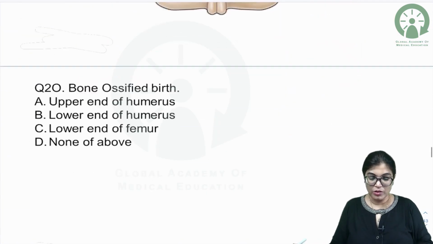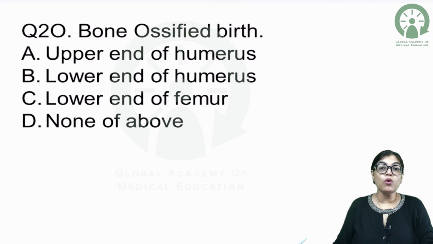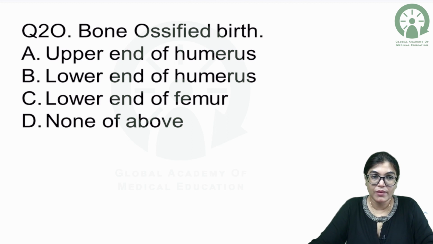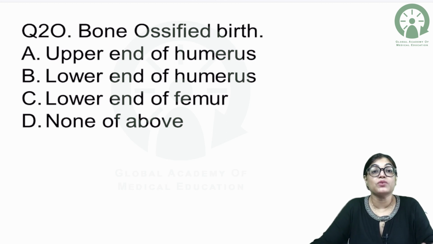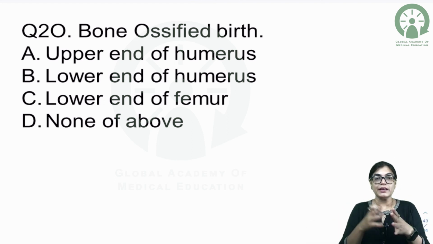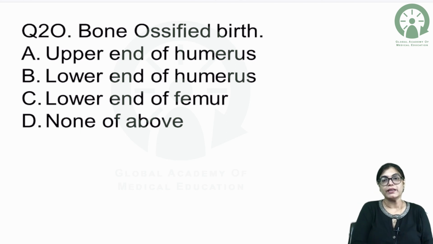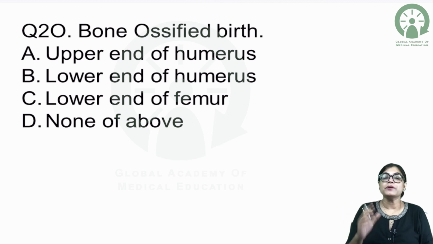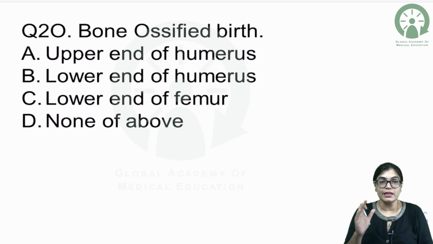Now, let's talk about the next question, question number 20. Bone ossified at birth. The options given here are upper end of humerus, lower end of humerus, lower end of femur, none of the above. Now here I want to explain certain concepts. There is a law of ossification, and it is very important for us to know that the primary ossification centers of the bone appear before birth and secondary ossification centers appear after birth. Now there is a bone which is not according to this law.